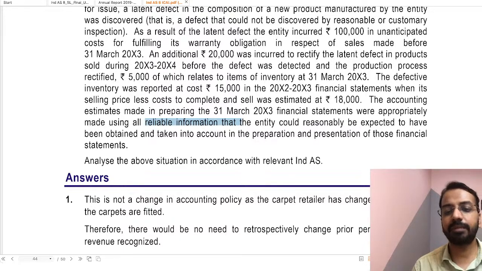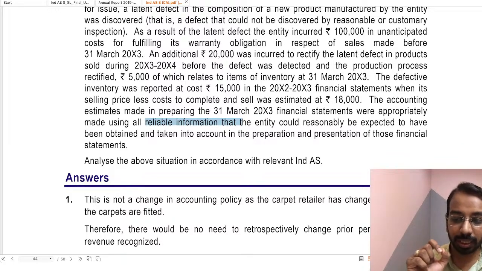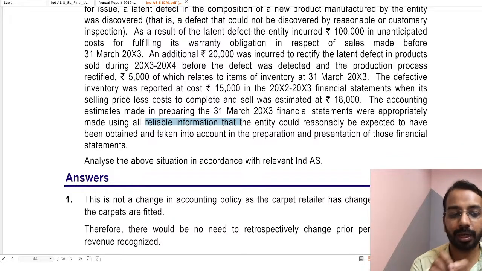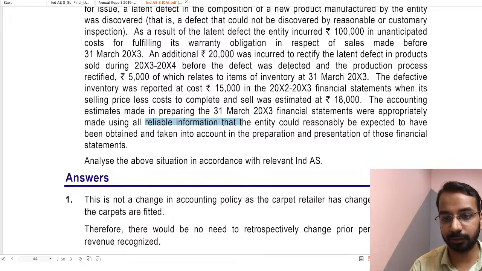Okay. So with this we conclude Ind AS 8. It needs a lot of reading and writing practice. That is where you will have grip over this topic, because theory, the concept that you write, is more important as well. You may know the concept, but you have to use the perfect accounting terminology, the India's terminology, when you're writing the answers. Right?